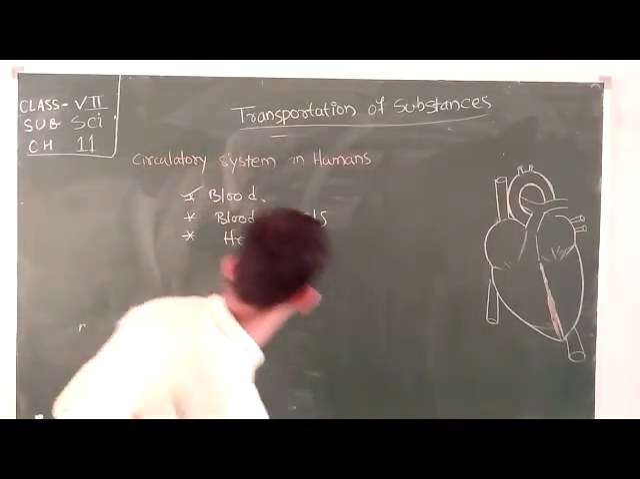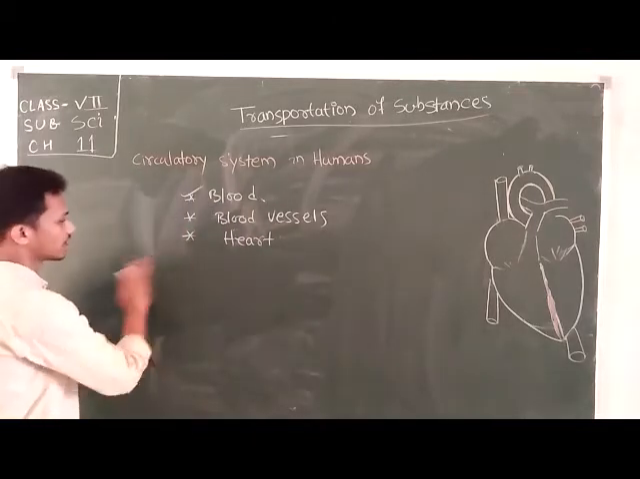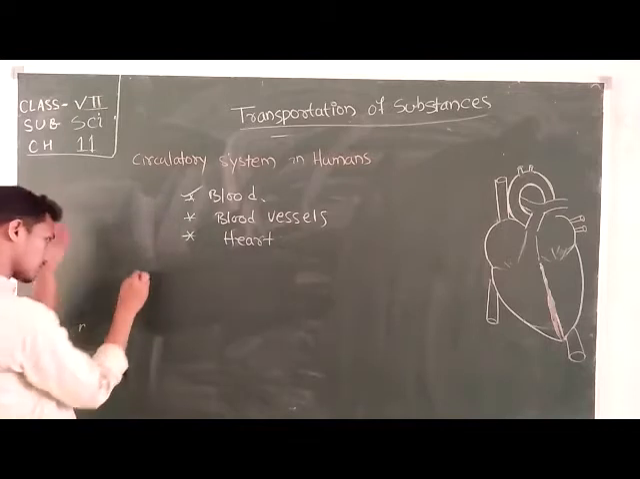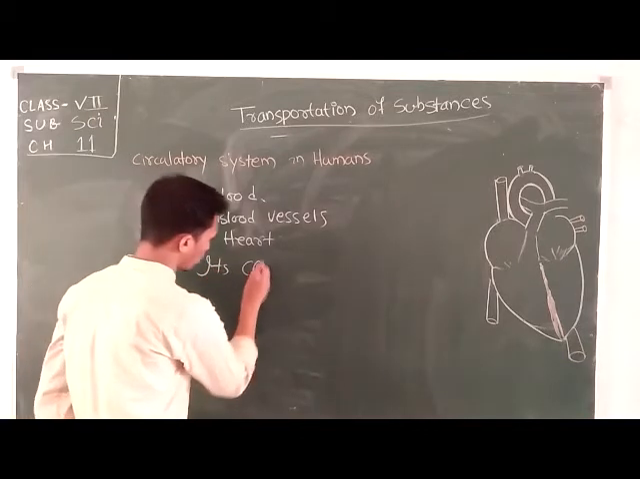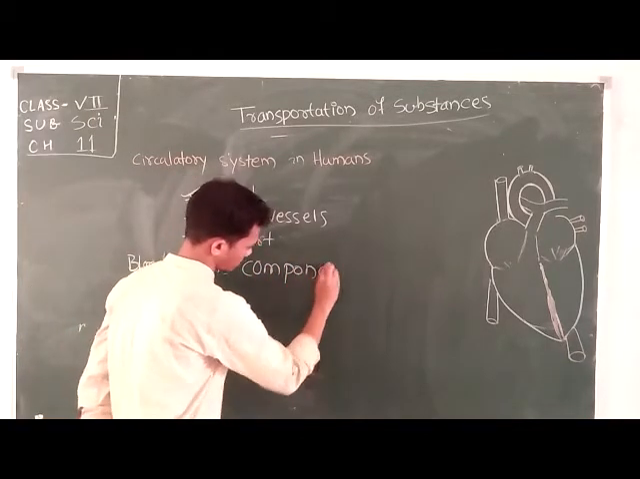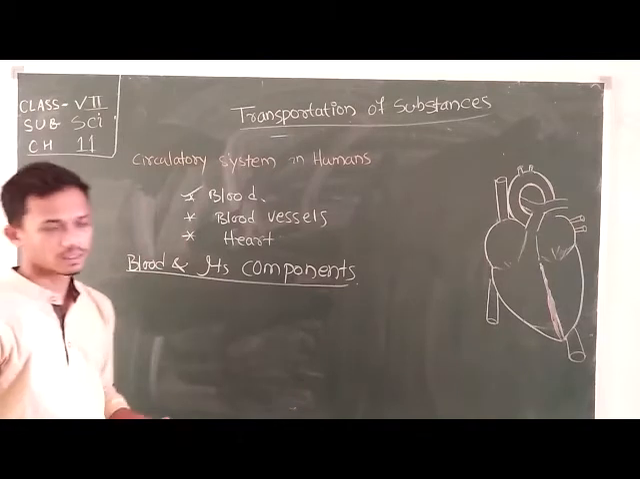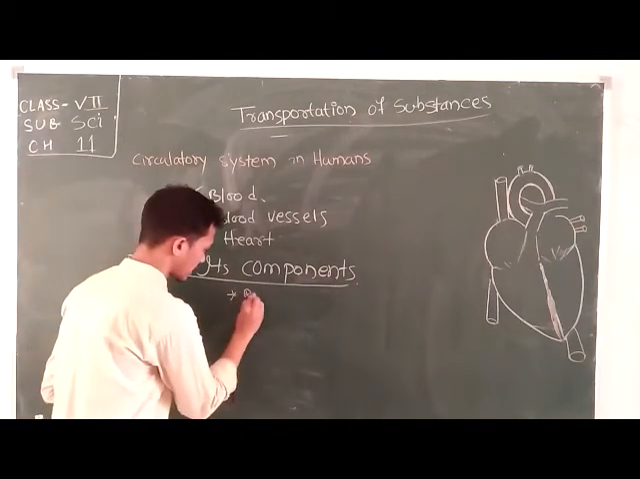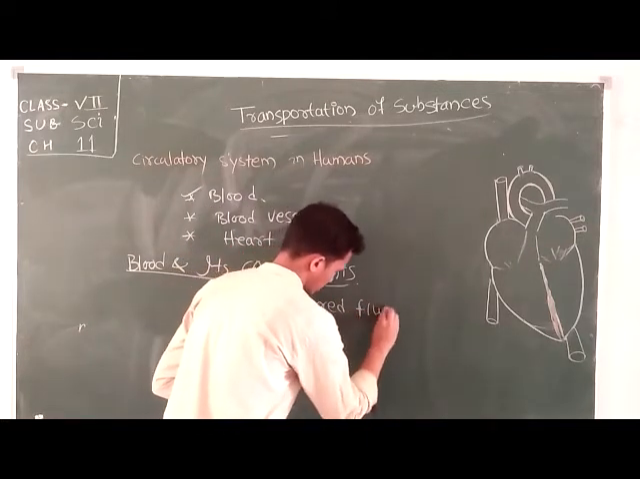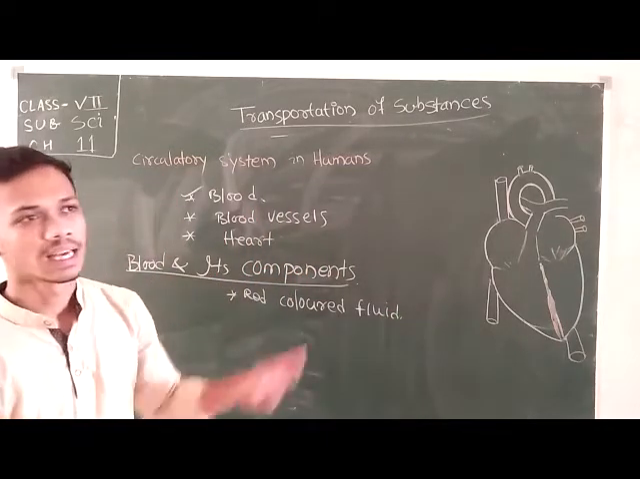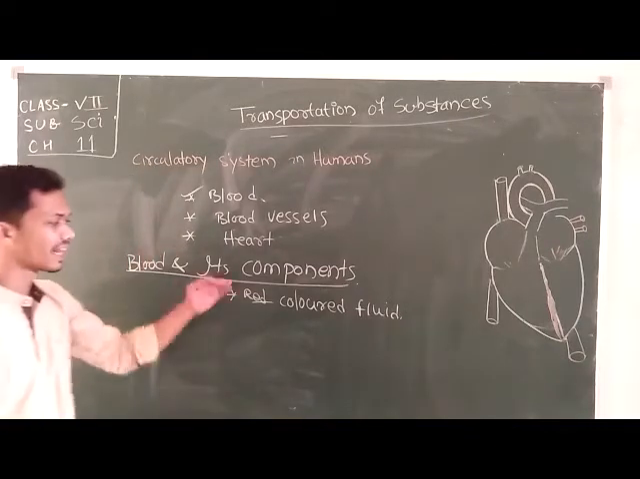Okay, so first is blood and its components. First, what is the color of the blood? Yes, blood is a red color fluid. Blood is present in our body in liquid form, and its color is red. So blood is a red color fluid.